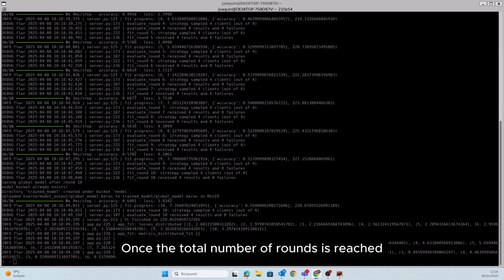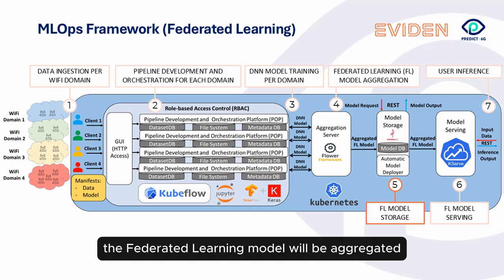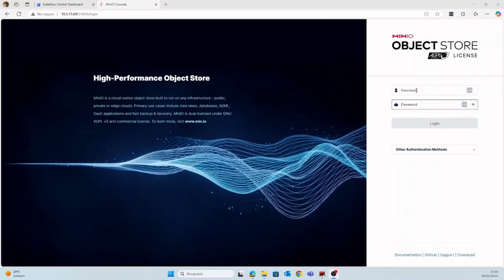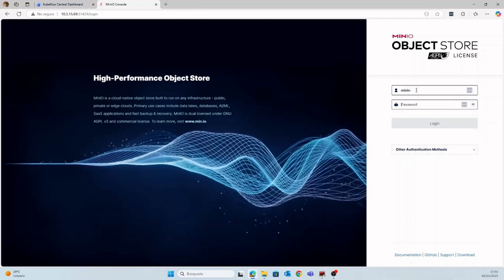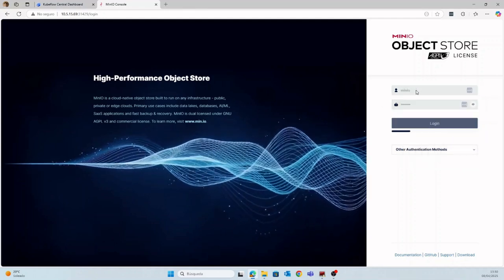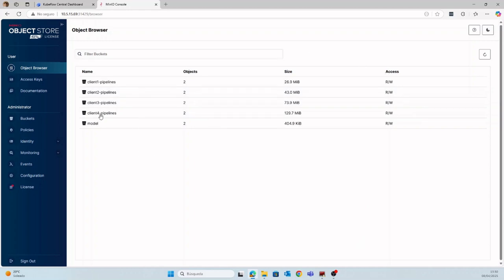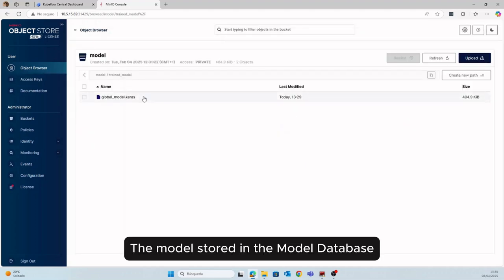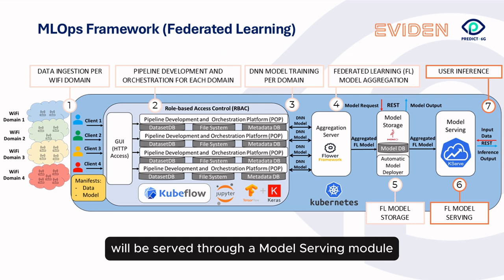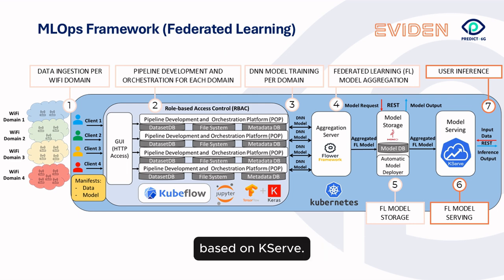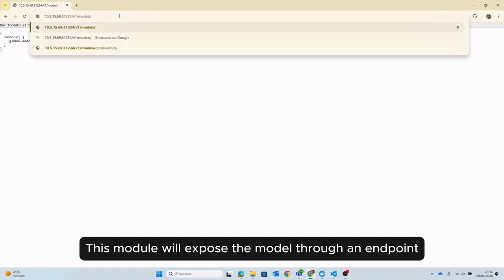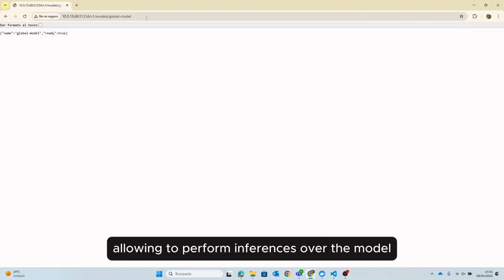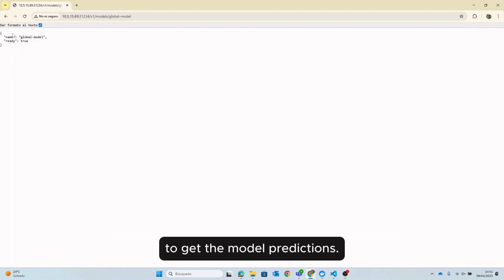Once the total number of rounds is reached, the federated learning model will be aggregated and stored in a model database based on MinIO. The model stored in the model database will be served through a model serving module based on kserve. This module will expose the model through an endpoint based on a REST interface, allowing to perform inferences over the model to get the model predictions.